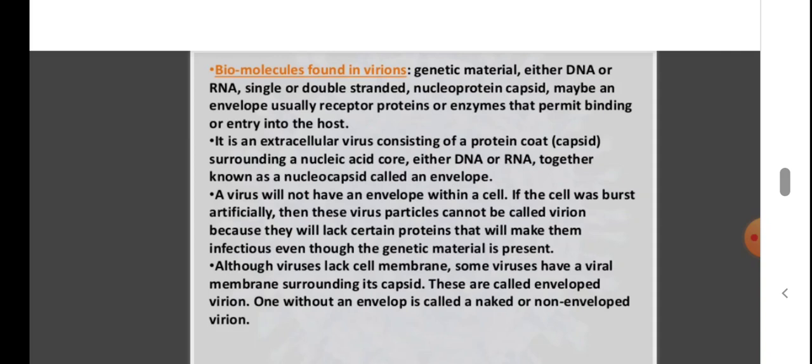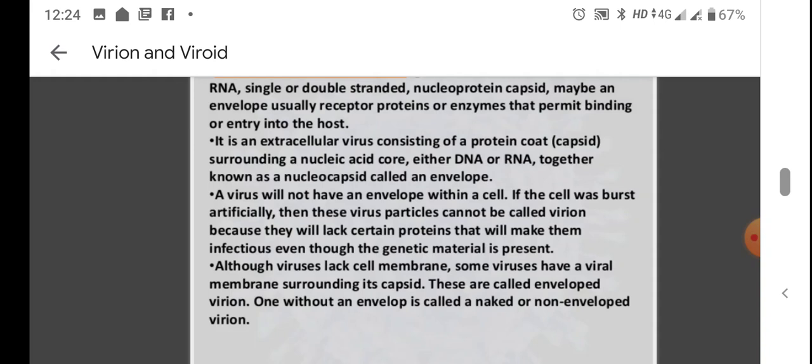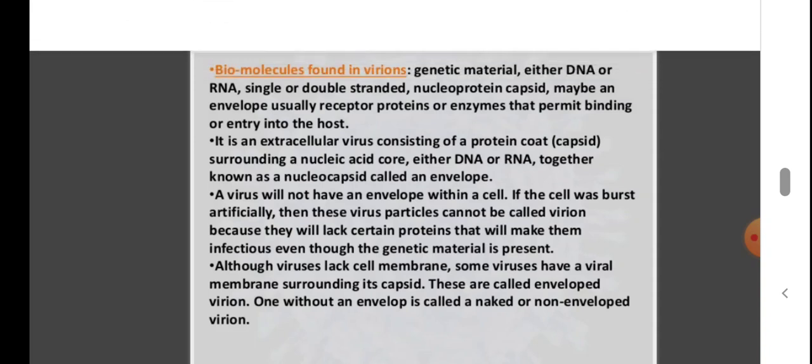That complete host cell, where the viral genetic material is present and viral protein production is going on, is called the virus by certain scientists.